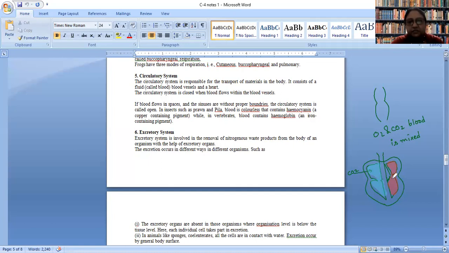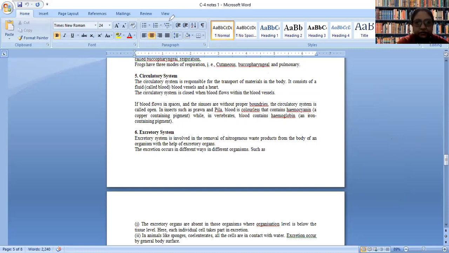That's why many a times if you are taking cross section of prawns or pila, you can see that the blood is colorless. Okay. Whereas in case of vertebrata, the blood is having hemoglobin inside RBC, and the moment hemoglobin comes in contact with oxygen, its color is red, and that's why the blood is visible as red in color. Up to this part, any doubts, beta?